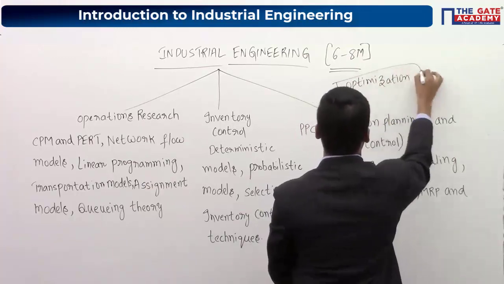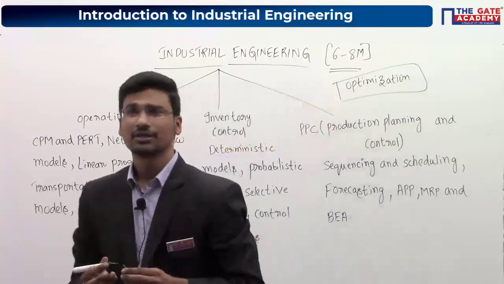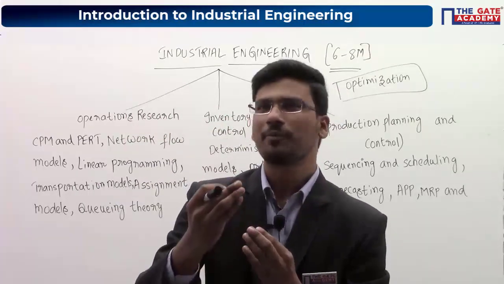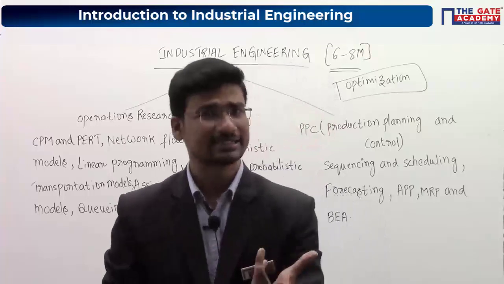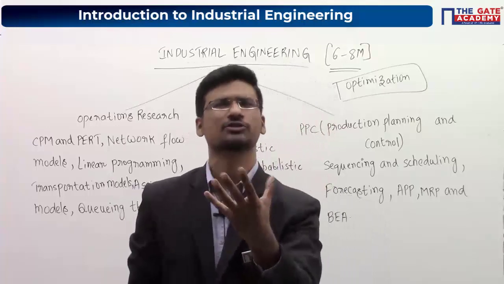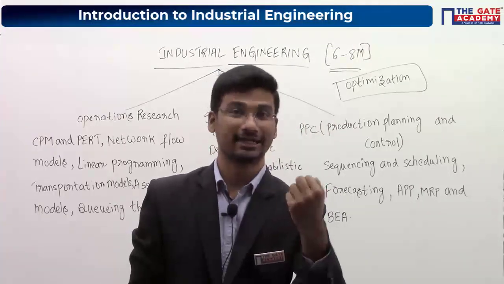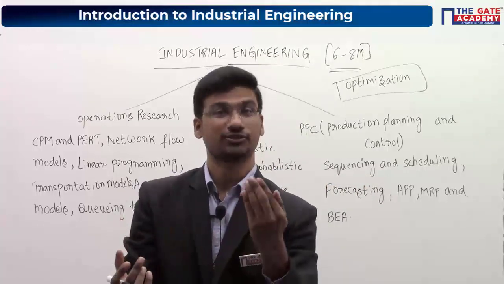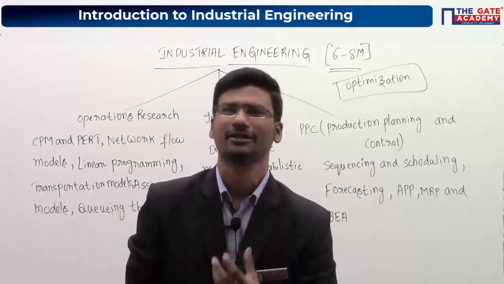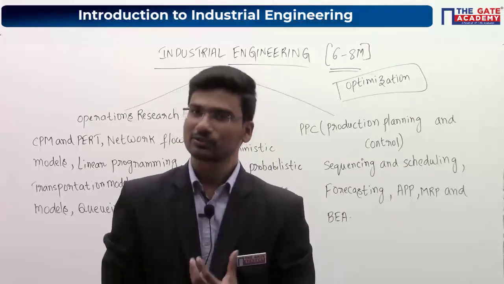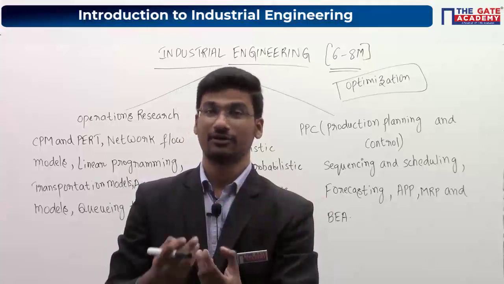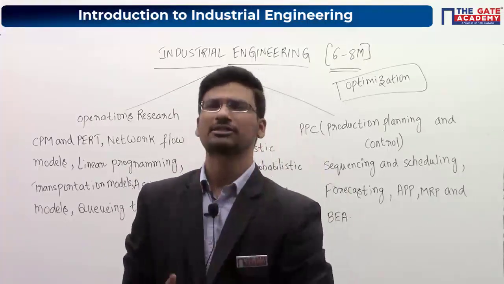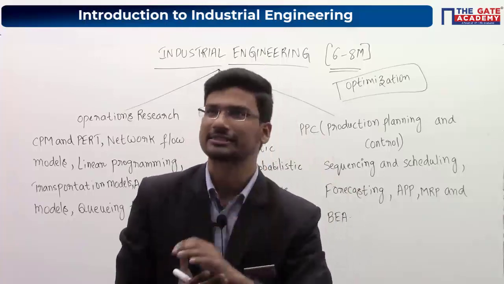Optimization. So you have said one word which is known as optimization, okay? So optimization of, we cannot say it is production, okay? So optimization of processes. So in industries, you can come across so many processes, like drilling is a process, milling is a process, everything. Every operation which you are performing on any component is a process, okay? So whenever you are performing some process or operations, you can optimize those operations or those processes.